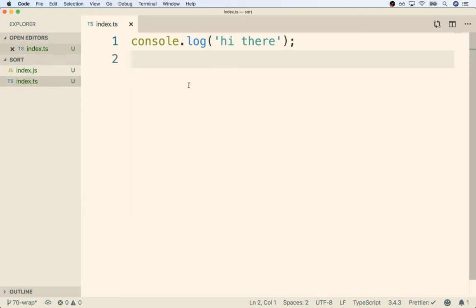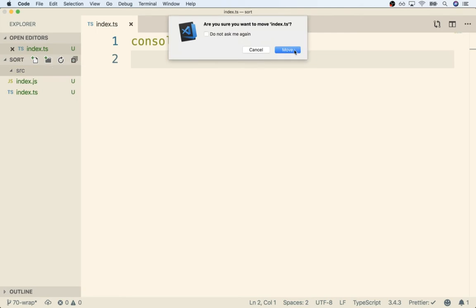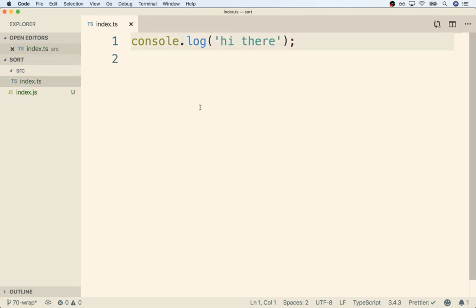Now, as you might imagine, every time we compile this index.ts file, we're going to end up with another JS file inside the same directory. Chances are, if we just had all of our source code inside this root project folder, things would get really messy really quickly. So let's try organizing our project a little bit better. I'm going to try creating a directory inside of here called src, and I'm going to put all of my Typescript source code into that folder. So I'm going to move index.ts inside there.